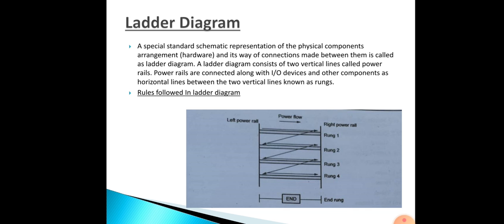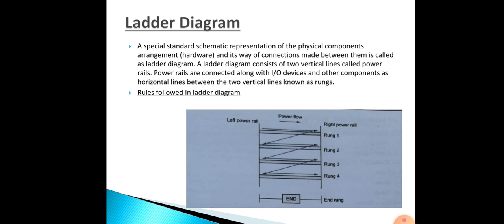So there will be two vertical lines, called the left power rail and right power rail. In between them, the input output devices will be placed. And how they will be operating, you can see over there. From the left power rail, you have to connect the device to the right power rail. Again it will go from the left power rail to the right, like that. From left to right it will be done.